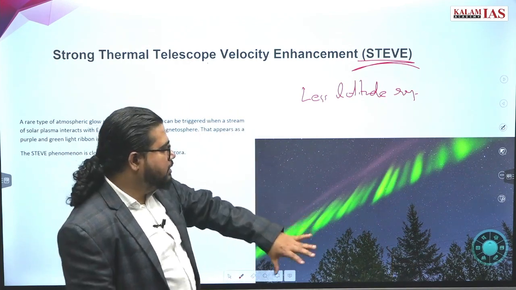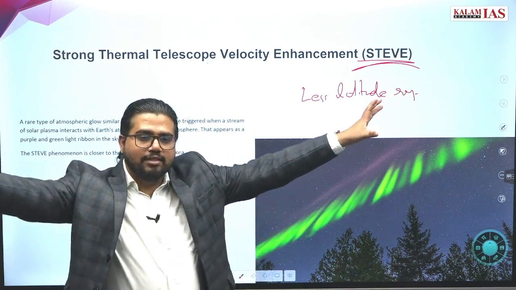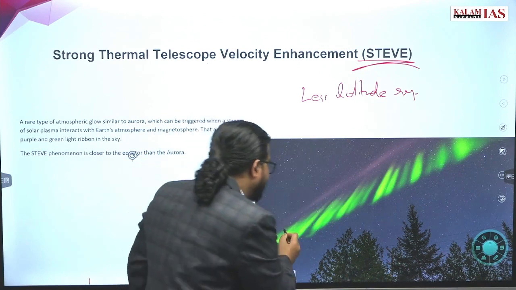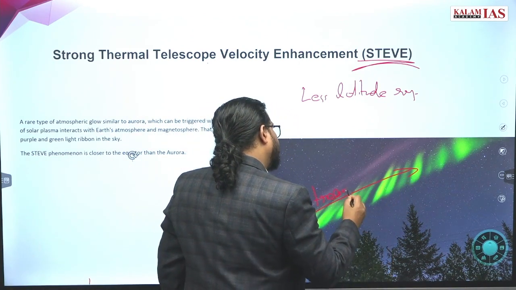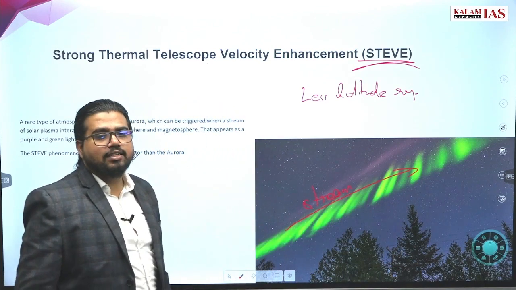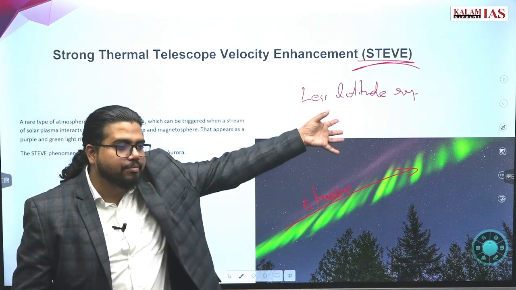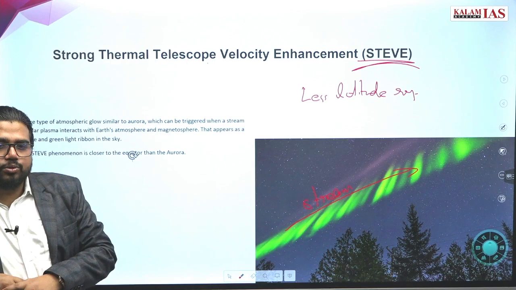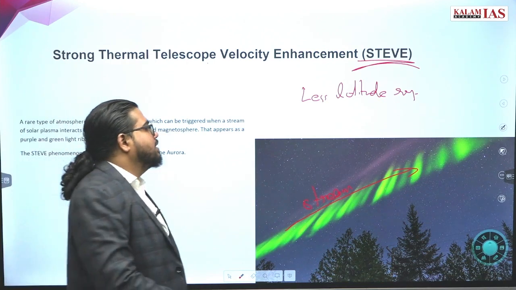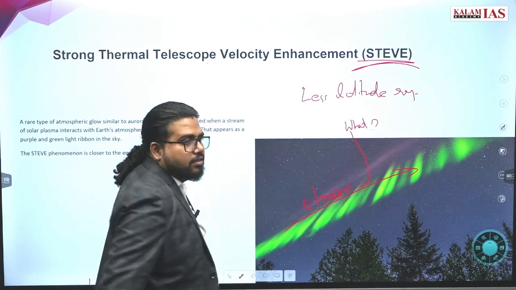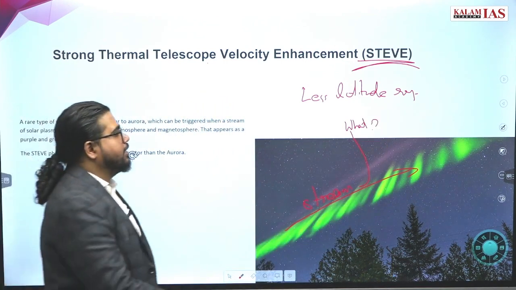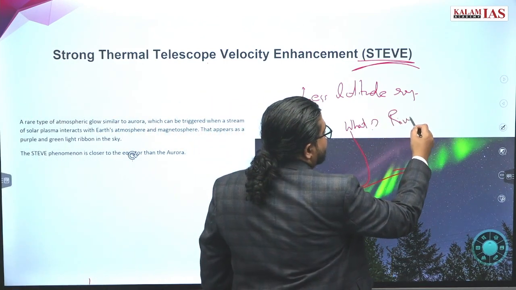And aurora means the whole sky will be colored. Here the whole sky is not colored, but a stream of colors, a blue or purple stream of light, passes through it. And what exactly is this? These are called rivers of ions passing through the ionosphere.